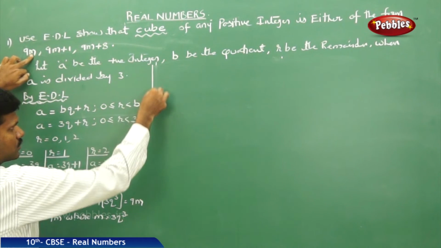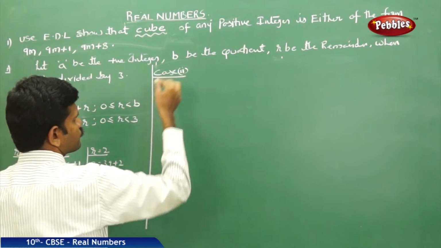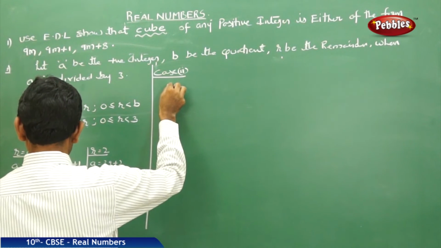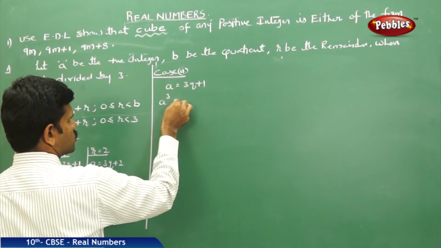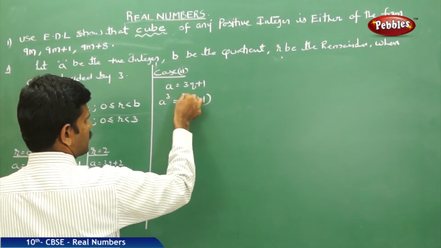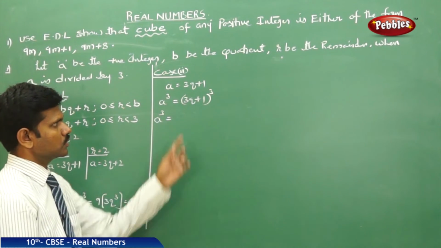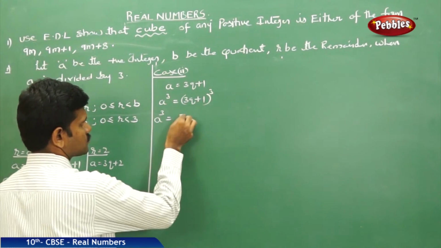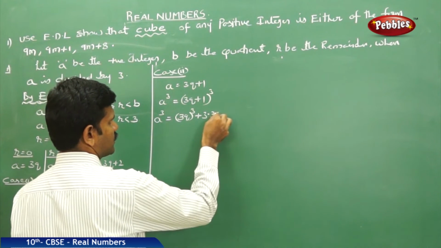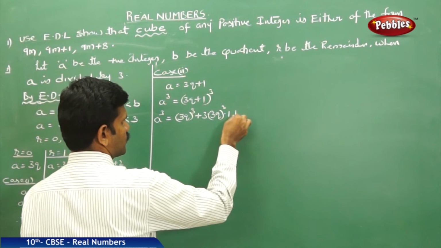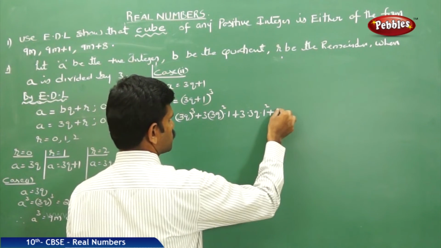Next, consider case 2. a is equal to 3q plus 1. a cube is equal to 3q plus 1 whole cube. That is, (a plus b) whole cube is a cube plus 3a square b plus 3a b square plus b cube, with b nothing but 1 cube.